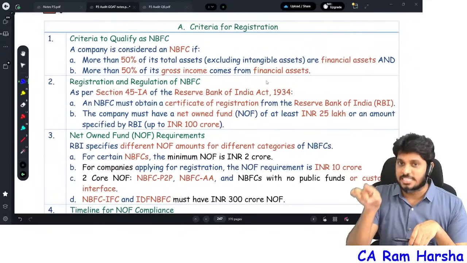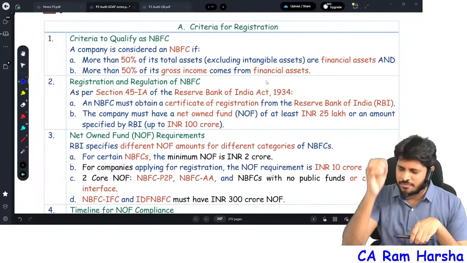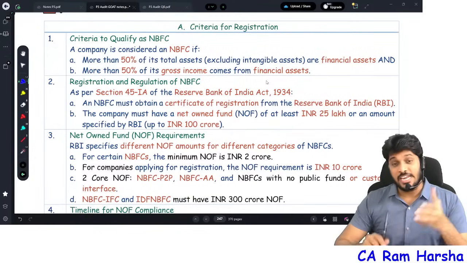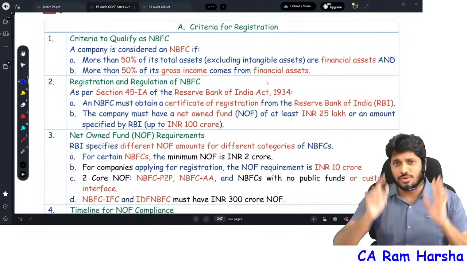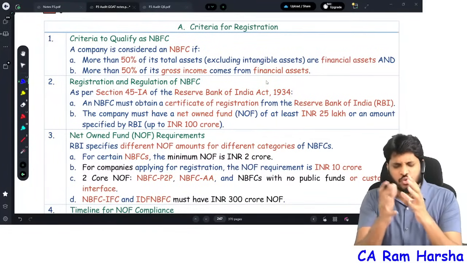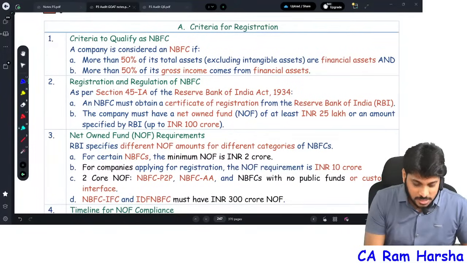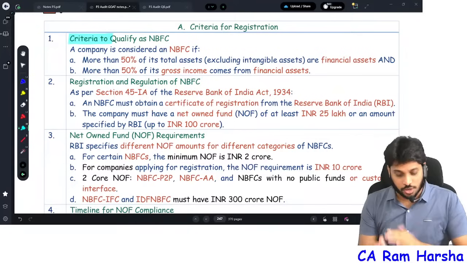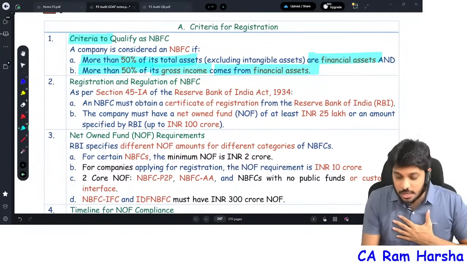What is the total of financial assets identified? What is the total assets identified? If the financial assets are more than 50% of total assets, and income from financial assets is more than 50% of the total income, if these two conditions are satisfied by any entity, we will call this an NBFC. This is called the principal business criteria, the criteria to qualify whether an entity is an NBFC or not. More than 50% of the total assets are financial assets, and more than 50% of the gross income is from financial assets.